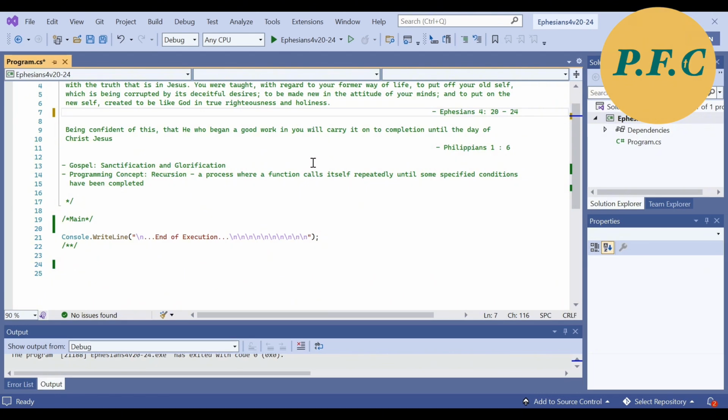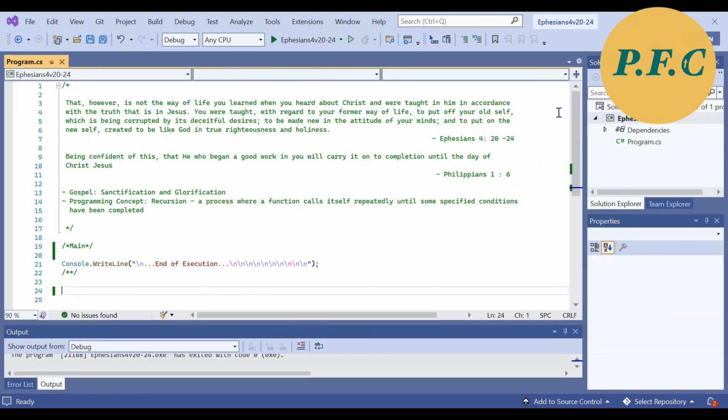And in Philippians chapter 1 verse 6, "Being confident of this, that he who began a good work in you will carry it on to completion until the day of Christ Jesus."